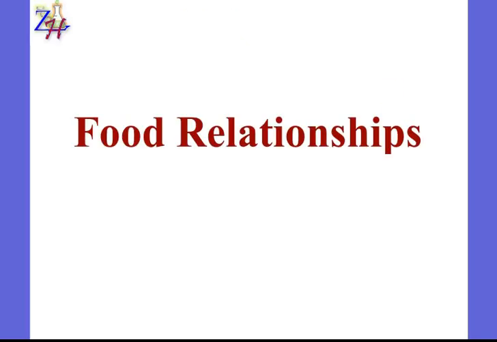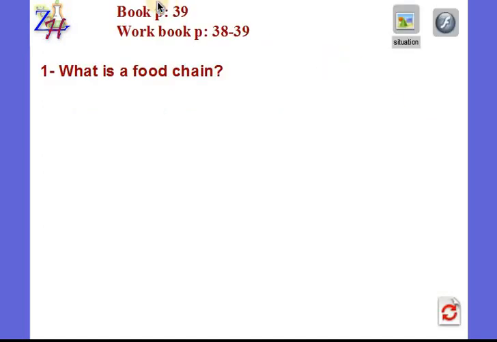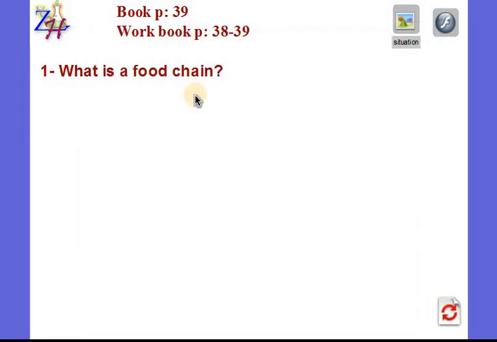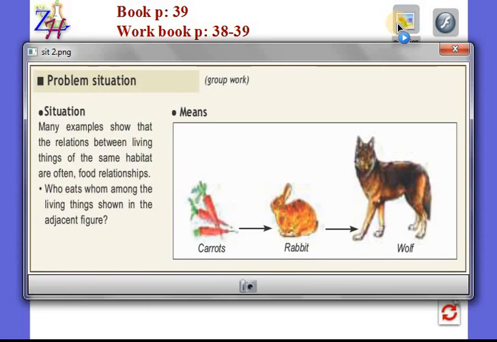So our new lesson is talking about food relationships, which is one aspect of interdependence. First of all, I want you to open your science book, which is the book called I Discover from the edition Sigma Science Library Khoury. Open it to page 39 and the workbook pages 38 and 39. We're going to start with the situation.